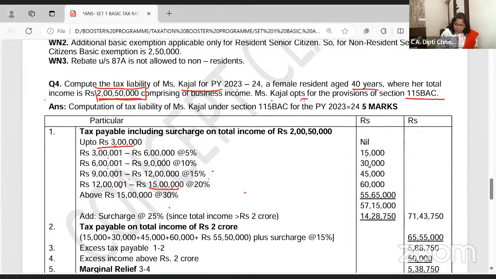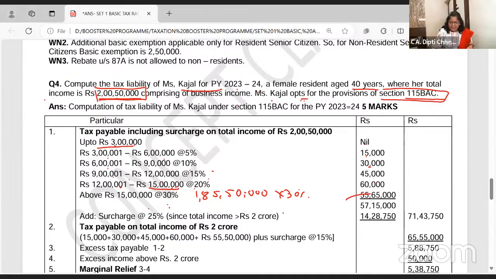Yeah. So you are getting 1 crore 85 lakh 50,000 as balance of income, on which 30% tax you are paying. Above 15 lakhs, whatever is the income, 30%. Ma'am, I did the same problem, but I did 2 lakh to 5 lakh and 5 lakh to why? She has opted, Kajal has opted for 115 BAC.